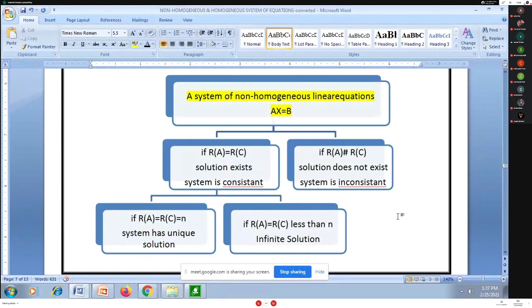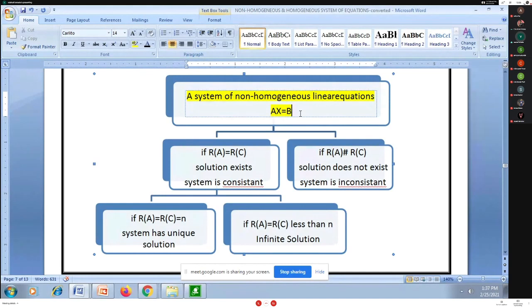When I say the system is consistent, I am solving the system AX = B. I find the rank of matrix A, written r(A), and I find the rank of the augmented matrix C. If the rank of A is equal to the rank of augmented matrix C, then the system is consistent.